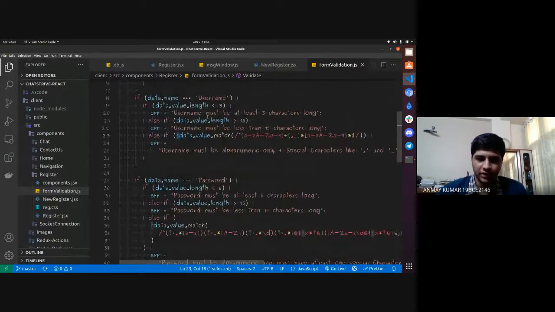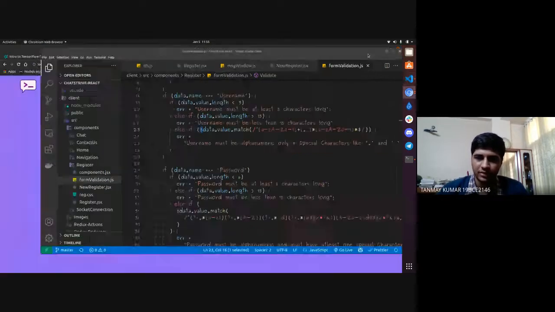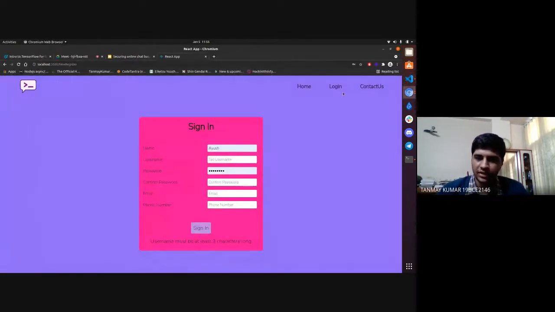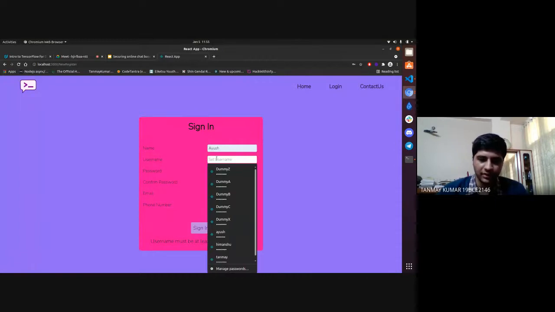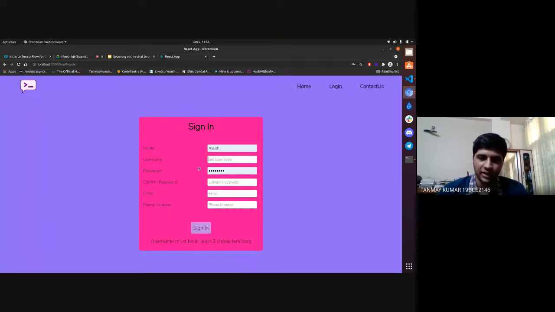So we are writing for username. You can see data dot value dot length. This value's length is less than 3, because obviously it is 0. So it is showing that at least it must be 3. In this way it is verifying, and it is dynamic. Like as soon as I'm writing it, it will show the errors or remove the errors respectively.